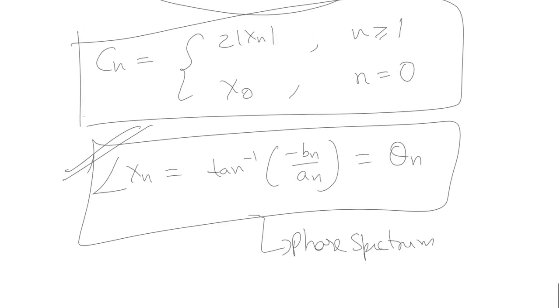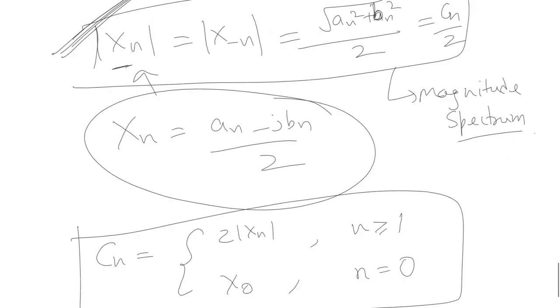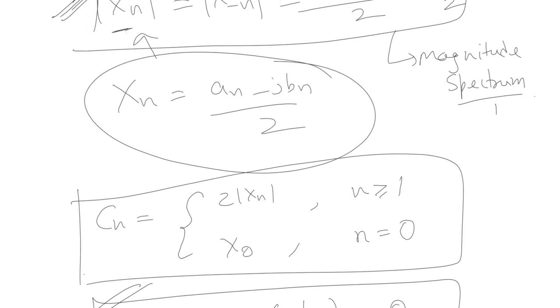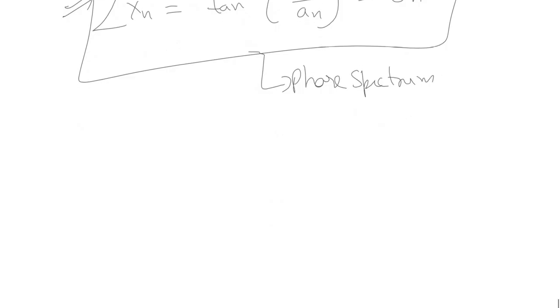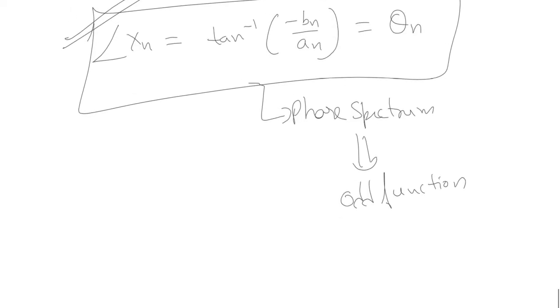Another important property to note here is that this magnitude spectrum is an even function. You can clearly see it from here. And the phase spectrum is an odd function. You can also verify this if you find out the phase spectrum for minus n.